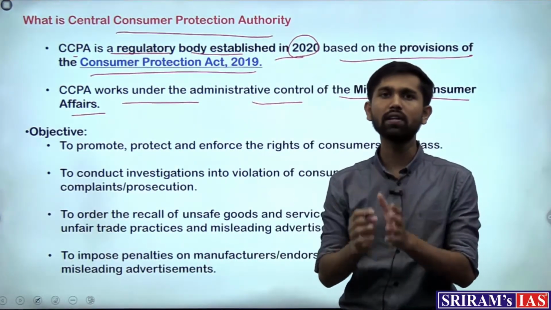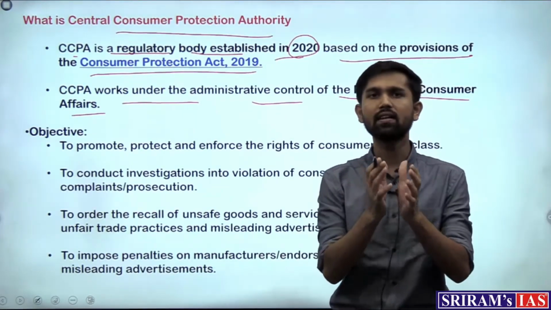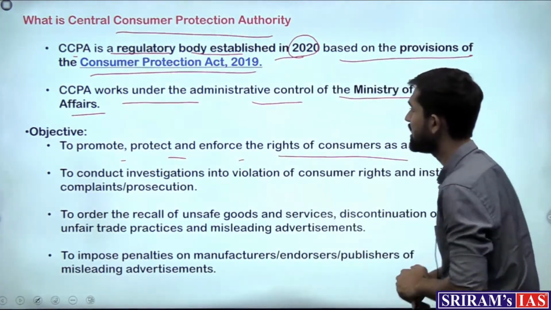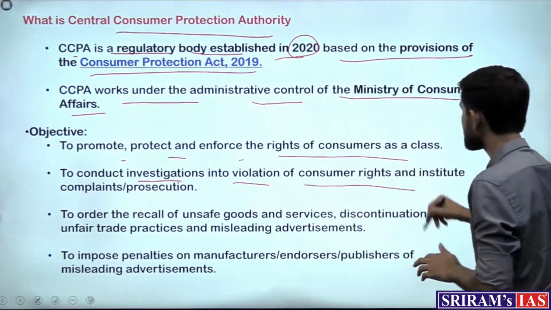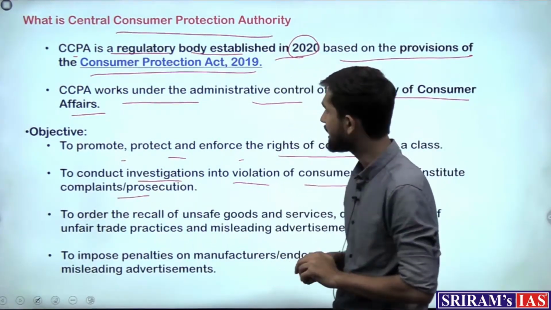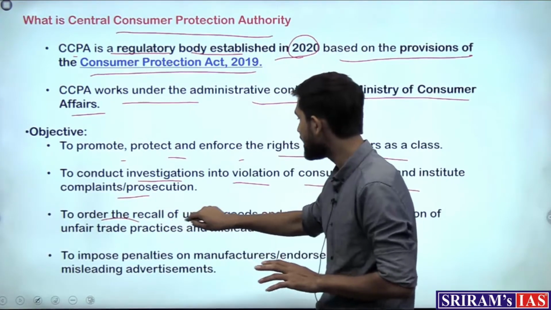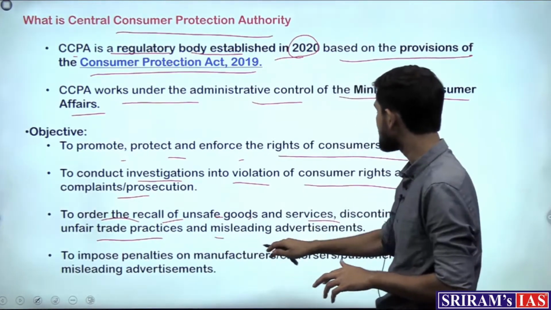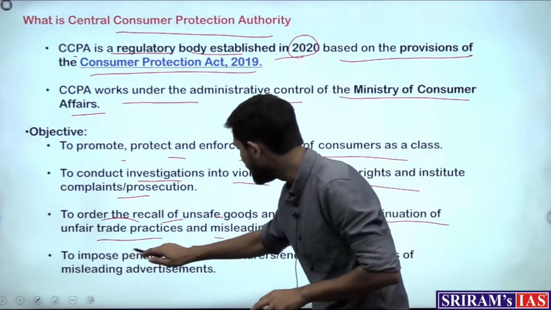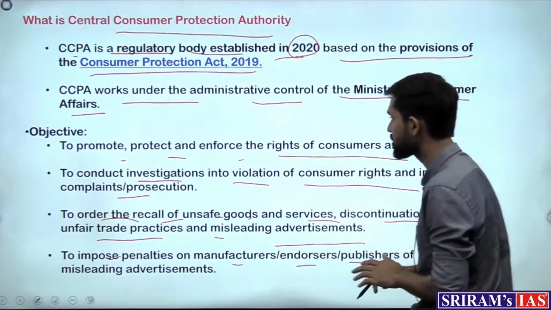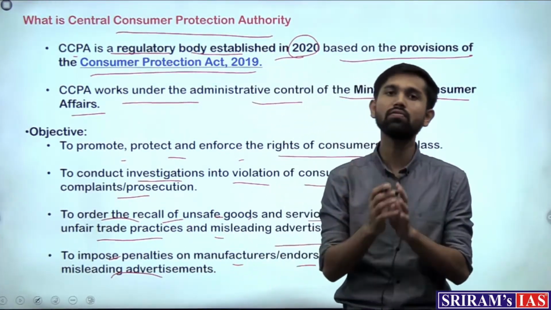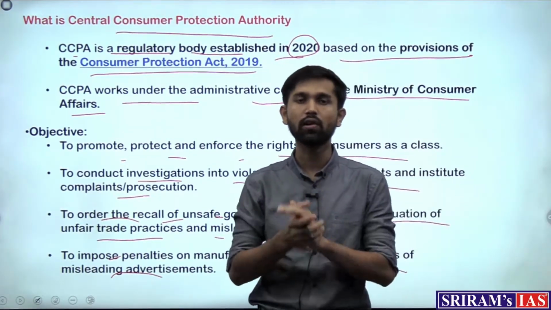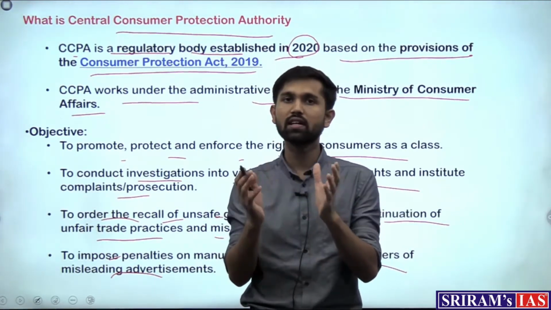So this authority takes care of all the objectives that are there to safeguard the rights and interests of the consumers, that is to promote, protect and enforce the rights, to conduct investigations into violation of these consumer rights and institute complaints and take care of their prosecution, and to order the recall of unsafe goods and services and discontinuation of unfair trade practices and misleading advertisements, and to impose penalties on manufacturers, endorsers, publishers of misleading advertisements. So all of these acts fall under the purview of the CCPA or Central Consumer Protection Authority under the Consumer Protection Act. So this was a discussion related to this topic.